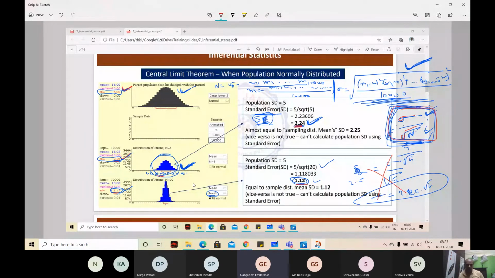Sir, to practice all these things, where can we get the data set, sir? These things we need not practice, ma'am. I'll show you one or two mathematical examples here. If you understand the concepts and imbibe them well, remember them well, that is enough. We will not do these calculations in our ML.